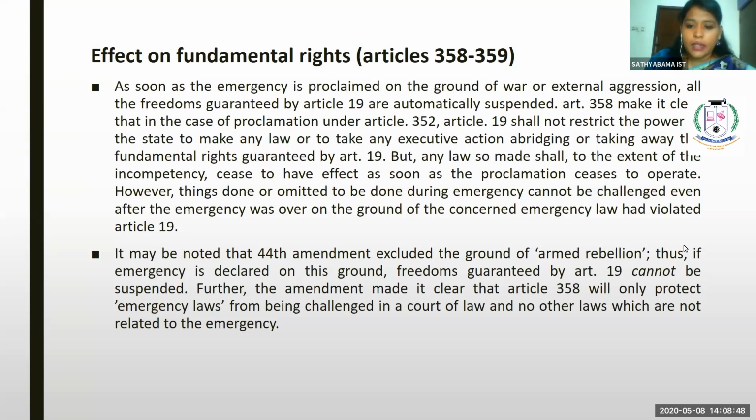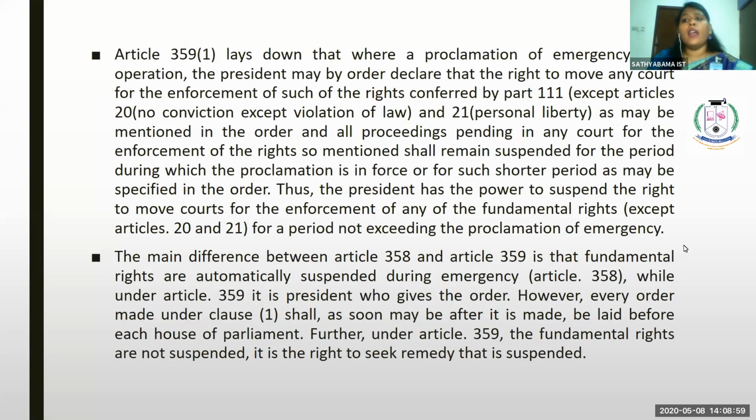Further, the amendment made it clear that Article 358 will only protect emergency laws from being challenged in a court of law, and no other laws which are not relating to the emergency. So only Article 19 alone will not be suspended. Other than that, the fundamental rights will be suspended during the emergency period.